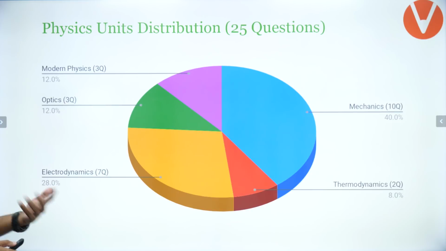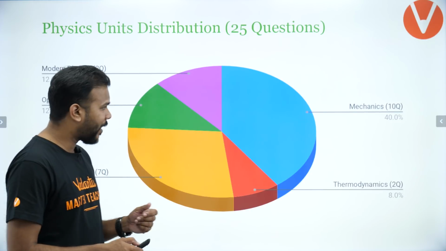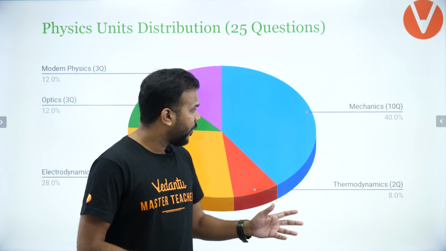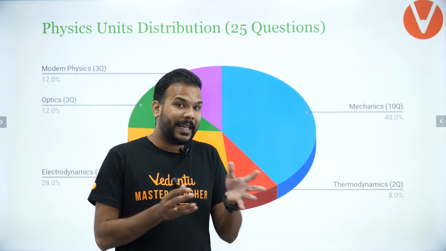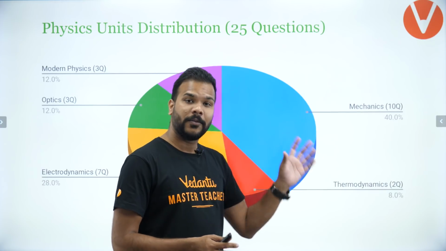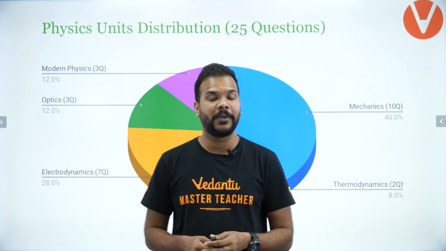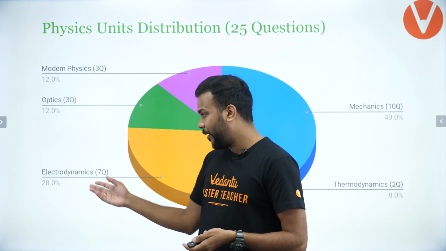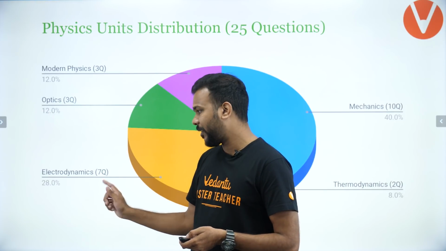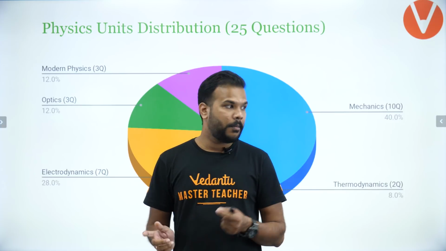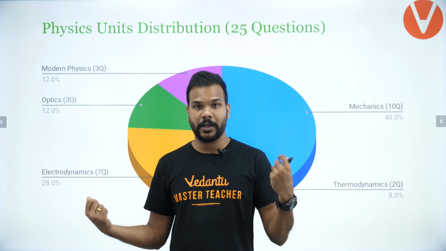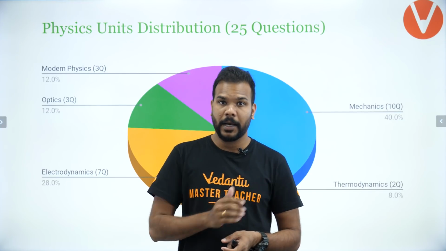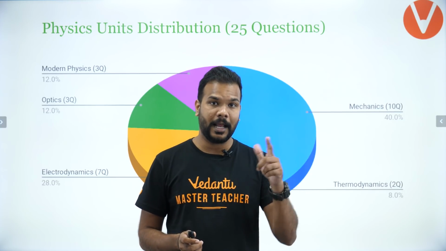Mechanics percentage is increasing further, but this time mechanics has taken over big time. 10 questions out of 25 questions were asked from mechanics, making it 40% of the entire paper, and electrodynamics reduced a bit, only 7 questions were asked, 28%. But overall, if you look at the percentage of mechanics plus electrodynamics, 40 plus 28, 68%, compared to 66% of the previous day's last paper.